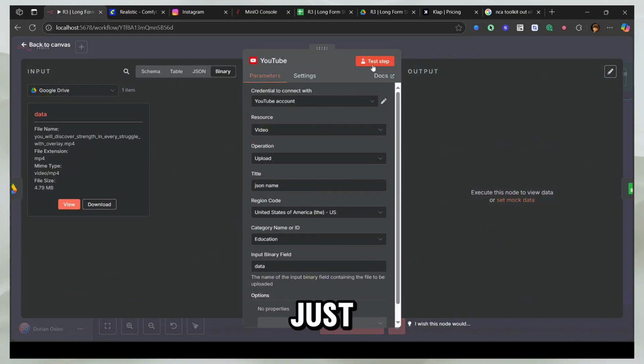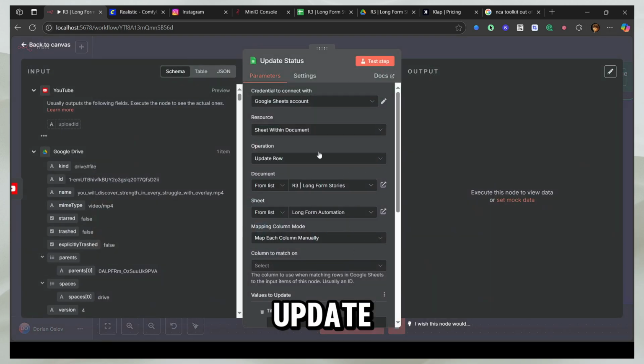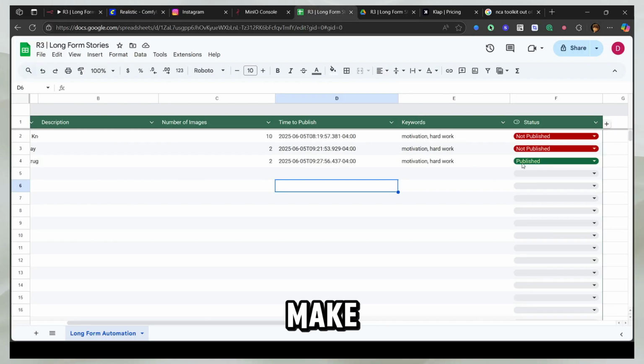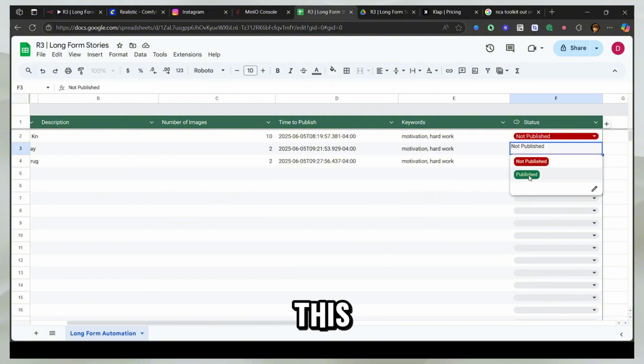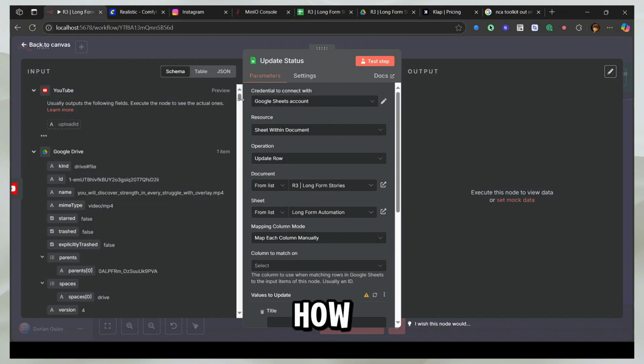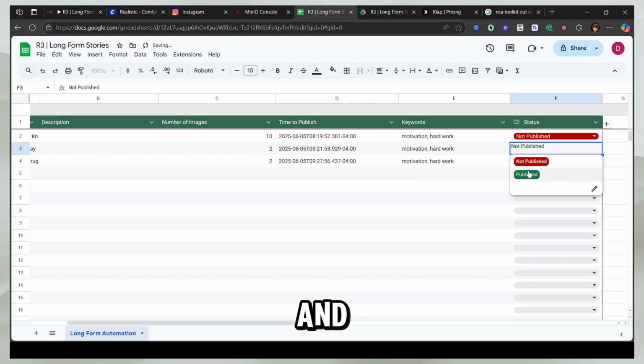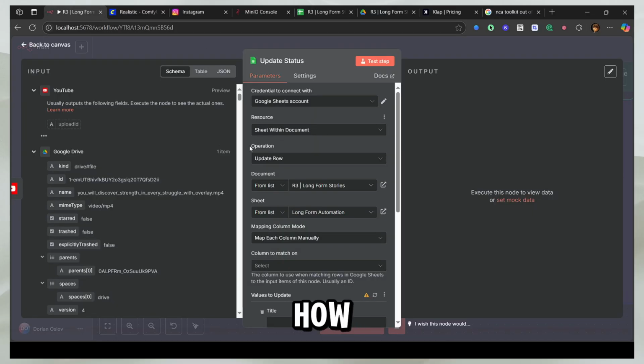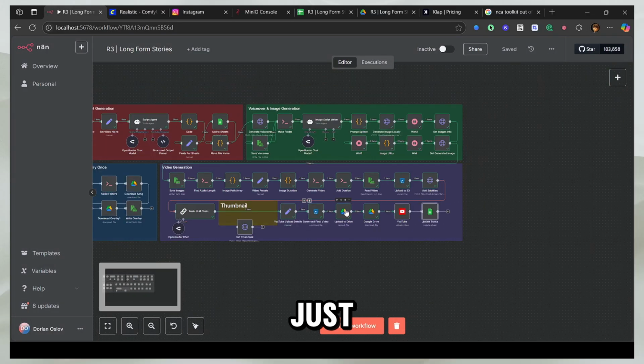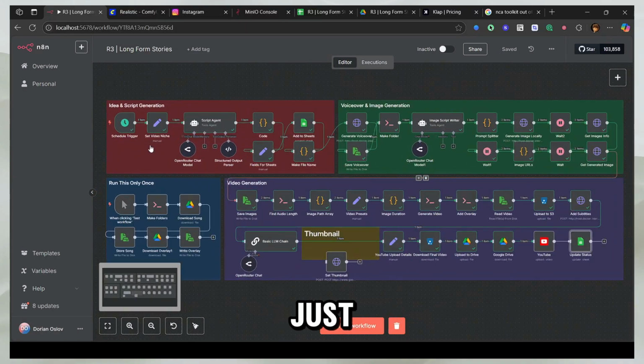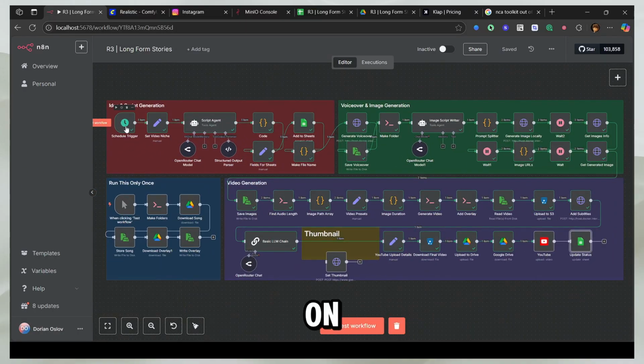And now you can just step this and you'll see the video is uploaded. And then this step will actually update the sheet. It just comes here and makes it publish. And you can see I published one before. So what it's actually going to do is come here and turn this to publish. So that's how this entire system works. It's completely on autopilot. You just schedule a time and it runs at that time, does the entire thing, and uploads it to YouTube. And if you want to do the thumbnail, I have given you the link.